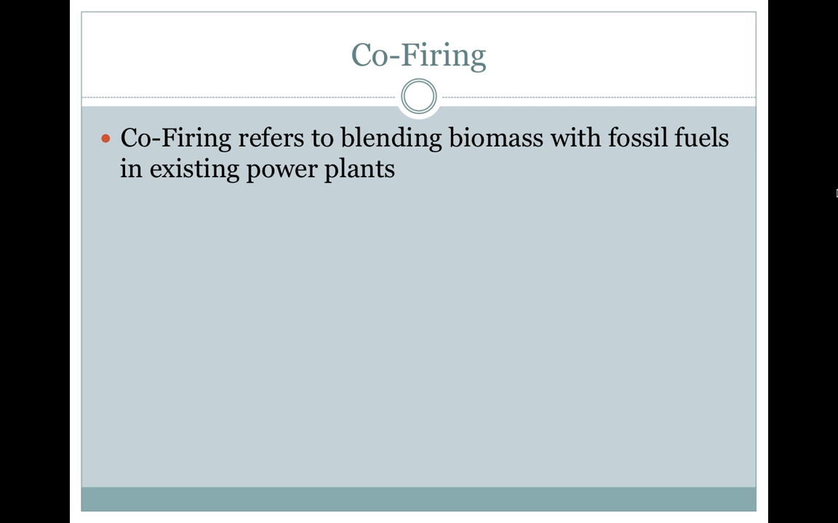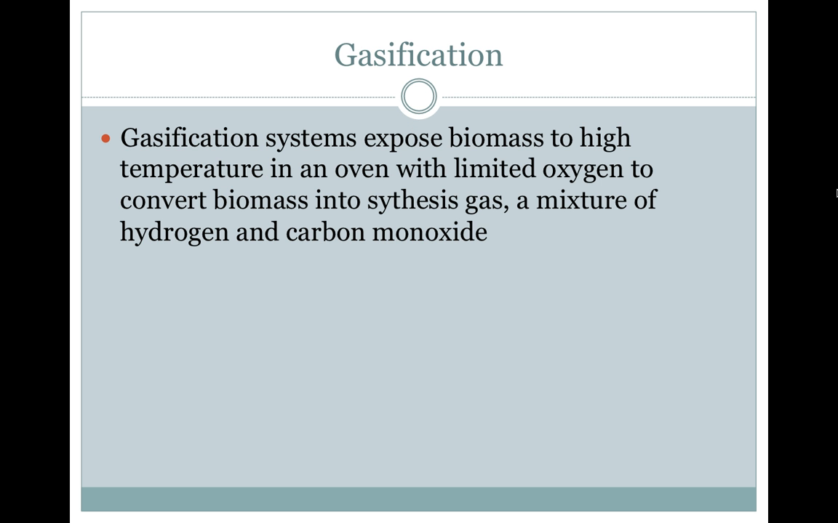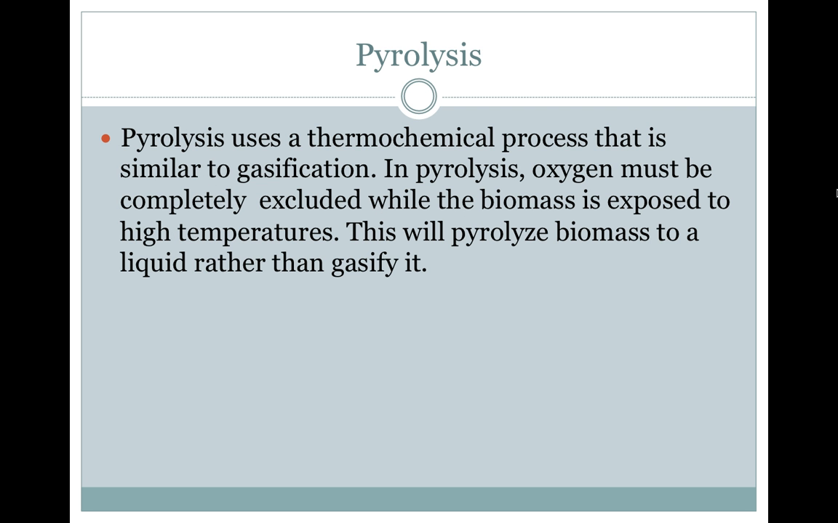Co-firing. Co-firing refers to blending biomass with fossil fuels in existing power plants. Gasification. Gasification systems expose biomass to high temperature in an oven with limited oxygen to convert biomass into synthesis gas, a mixture of hydrogen and carbon monoxide. Pyrolysis. Pyrolysis uses a thermochemical process that is similar to gasification. In pyrolysis, oxygen must be completely excluded while the biomass is exposed to high temperatures. This will pyrolyze biomass to a liquid rather than gasify it.